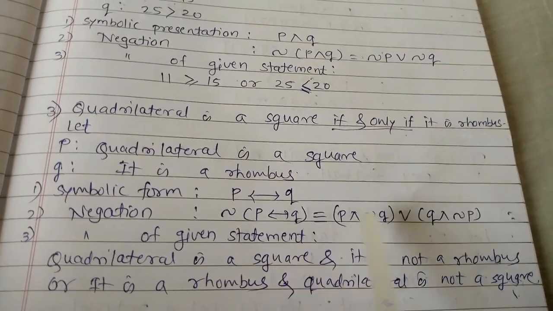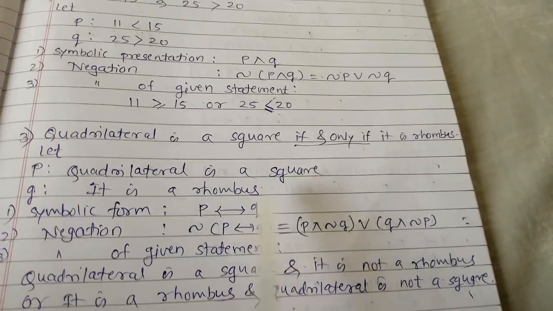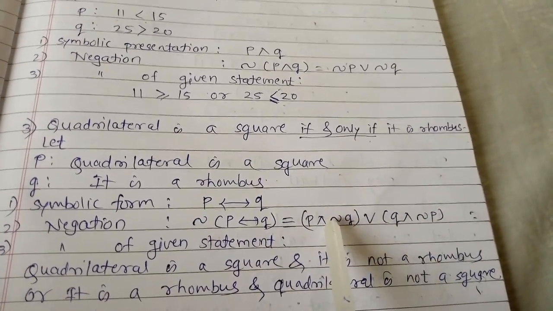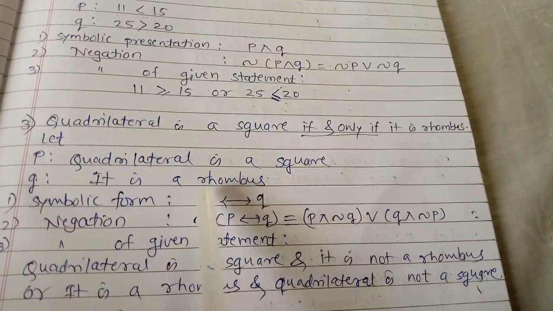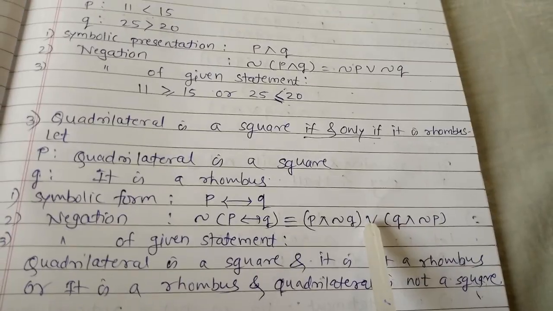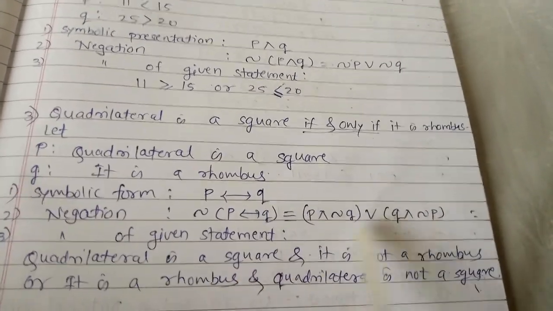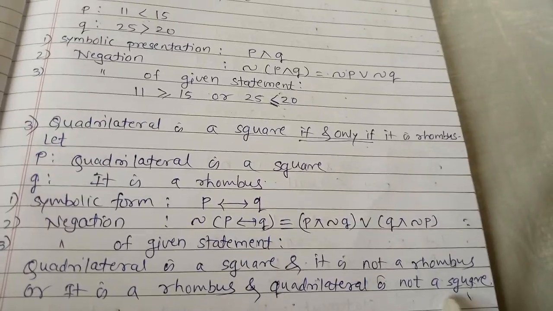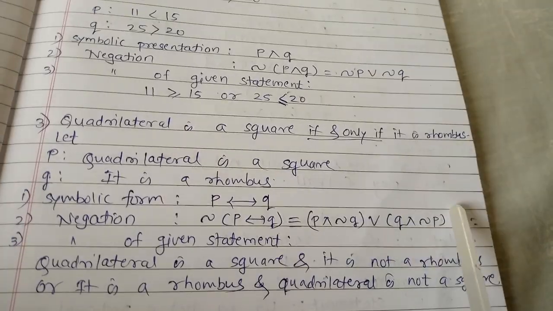So the negation of the given statement: what is p? A quadrilateral is a square, and the negation of q, it is a rhombus, is: it is not a rhombus. Again, or, q, it is a rhombus and a quadrilateral is not a square. So this is the negation statement.